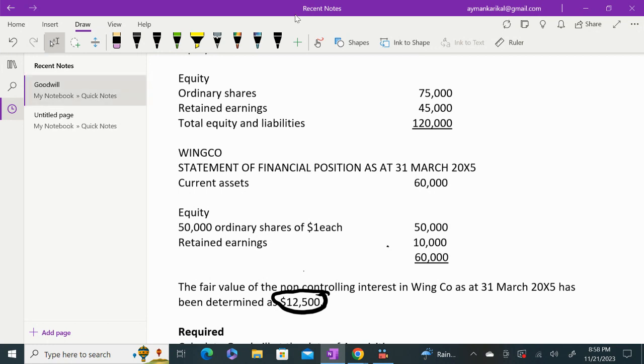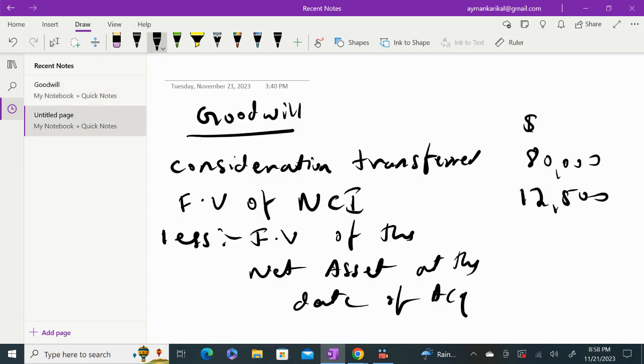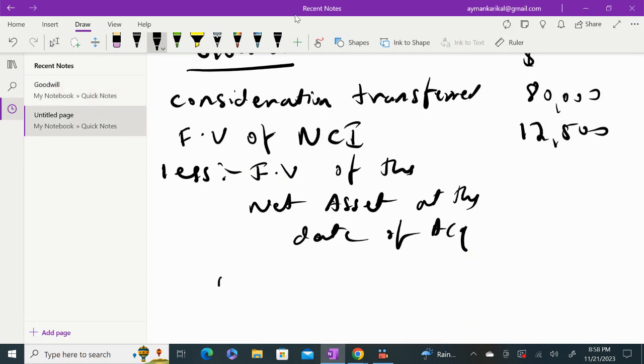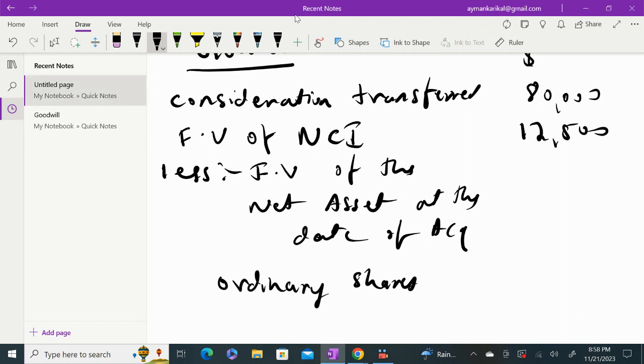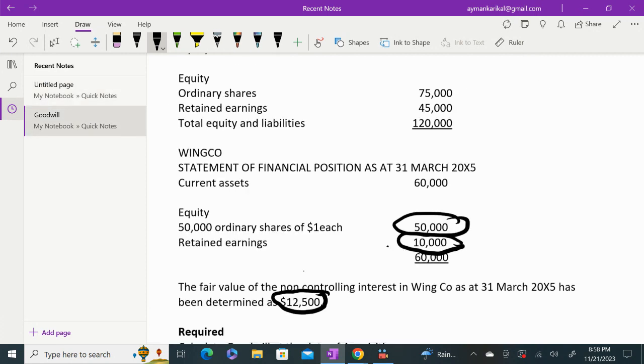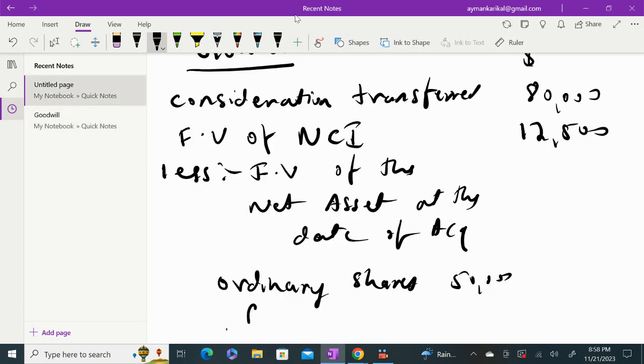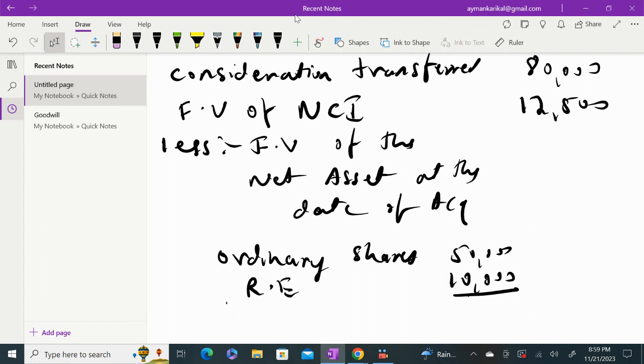So basically, you have two net asset items here. One is your ordinary share, that is 50,000, and your retained earnings. So 50 and 10. So for the fair value of net asset acquired, I'll write here ordinary share, that is 50,000, and retained earnings, that is 10,000. So total net asset which you have acquired is 60,000.